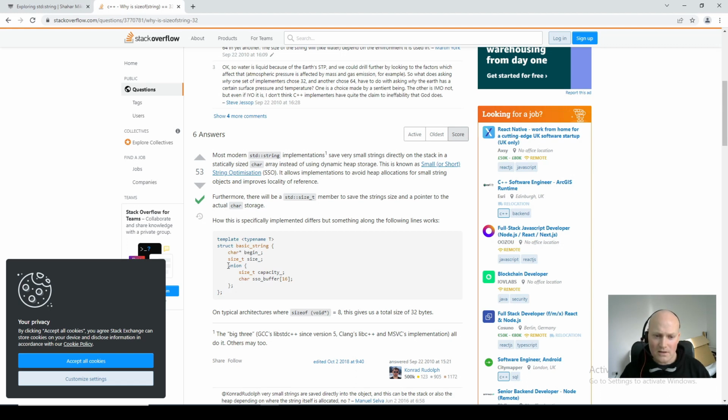And the reason there's a union here is because this part of the string can either be a pointer to a buffer if it's bigger than 15 bytes, or it can just be used for the space to hold the internal buffer of 16 bytes. Okay, so that's what the string looks like. So let's just go back to our code.